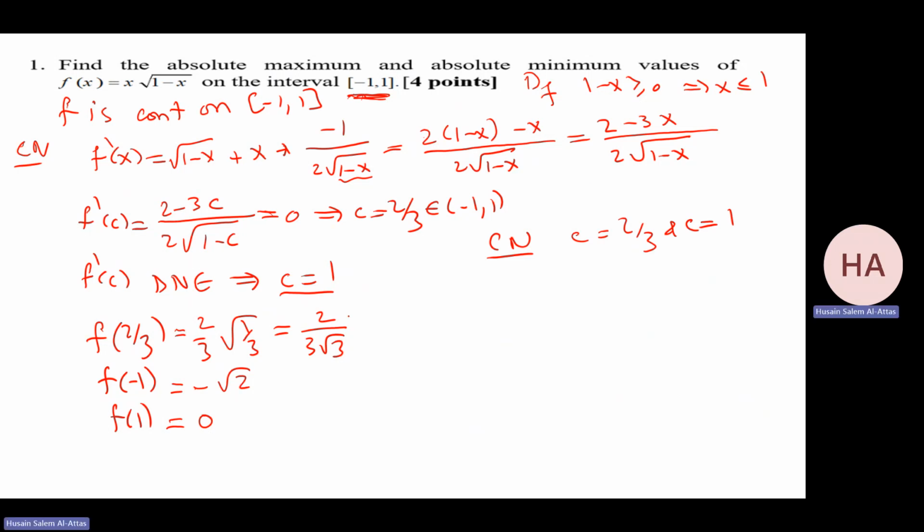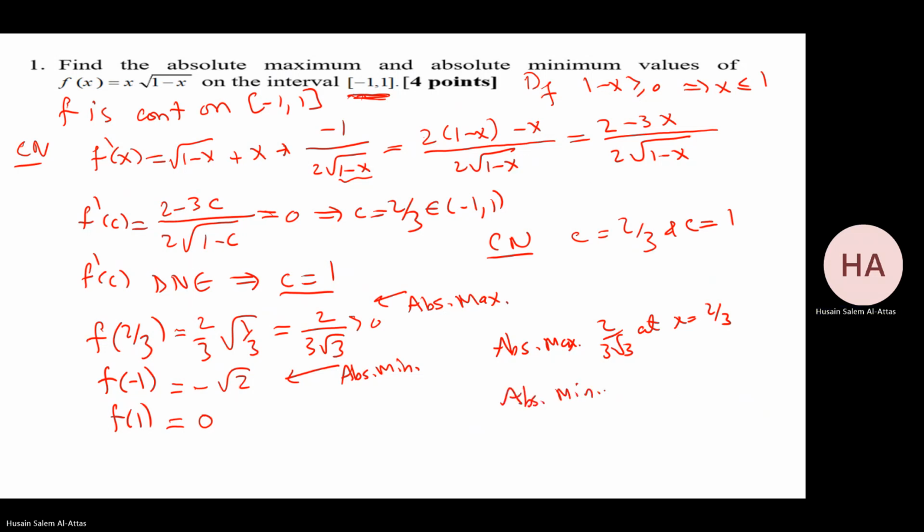This is positive for sure, so this is the absolute maximum. And this is the absolute minimum. So the absolute maximum is 2 over 3 root 3 at x equal 2 over 3. The absolute minimum is minus square root of 2 at x equal minus 1.